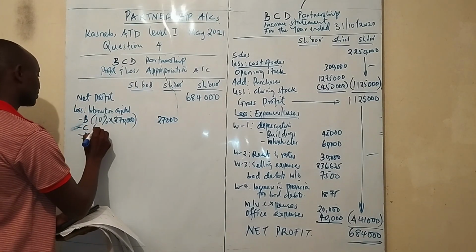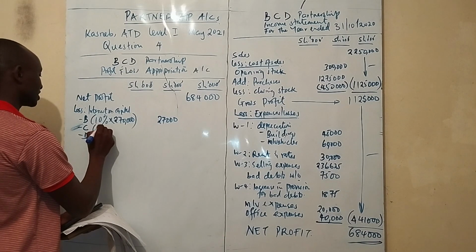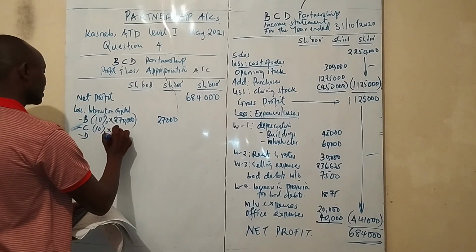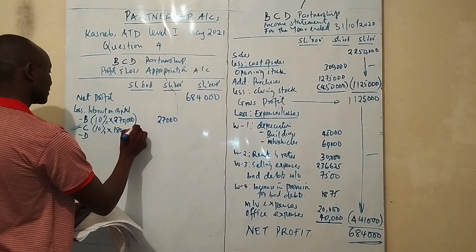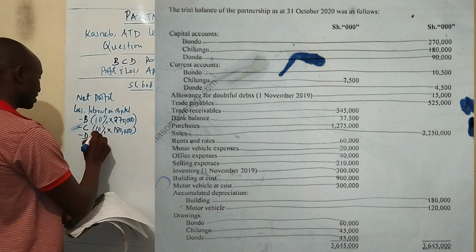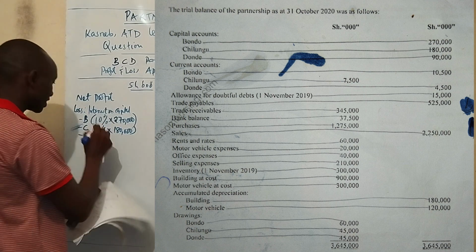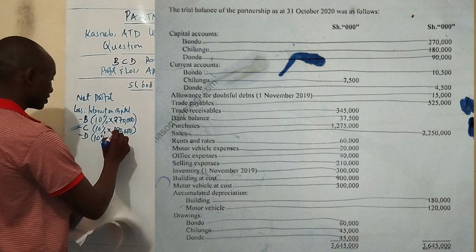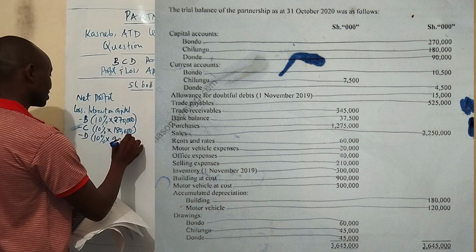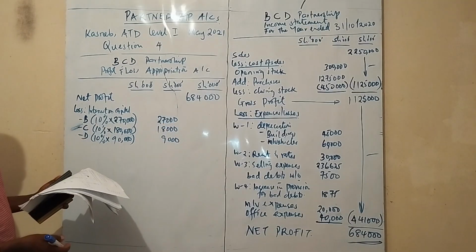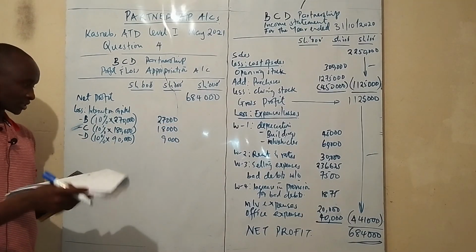And then for Chilungu, 10% of the capital of Chilungu, 180,000, is 18,000. Then for Donde, 10% of the capital of Donde, 90,000, when you multiply, you get 9,000. So that is the interest on capital.